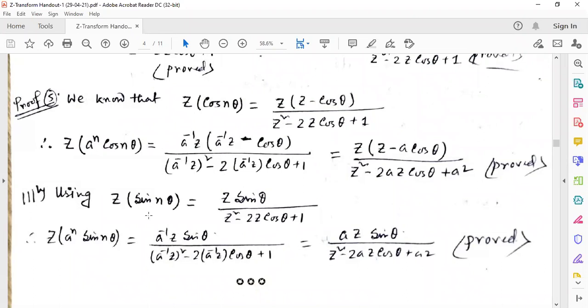Similarly, number 6 also, z is replaced by a to the power minus 1 z. Then after calculation you get it. So 6 relations were given and the proofs were also given. You need to go over these. Maybe this part will come in your semester exam.